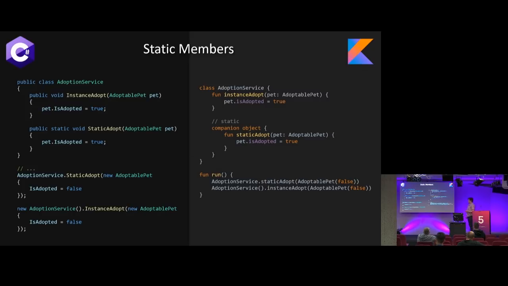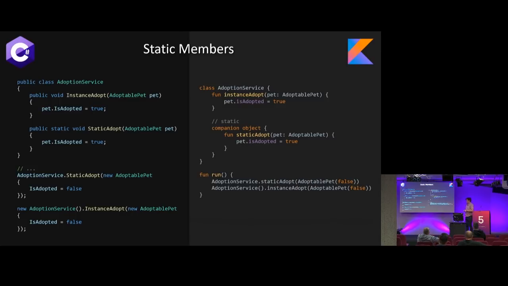In Kotlin, like I said, there is no static keyword. So we have our instance adopt, we have just an actual class of adoption service, but then we have this concept of a companion object. Like I said, things that are static are objects that are initialized, so when you create a companion object, what you're doing is saying, take this object and everything that can just run by itself and marry that with the class that holds it. So in the end, you still end up executing it the same way, where you can say adoption service.static adopt.